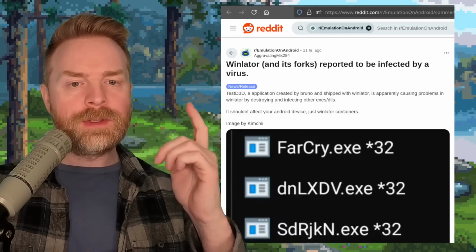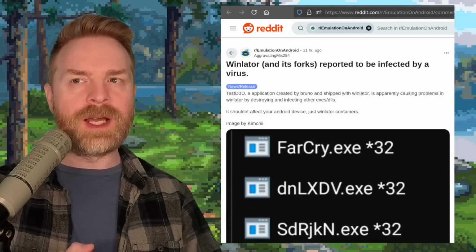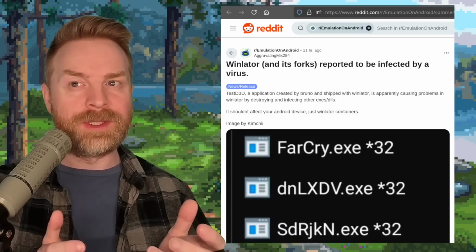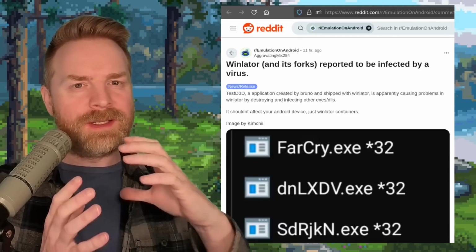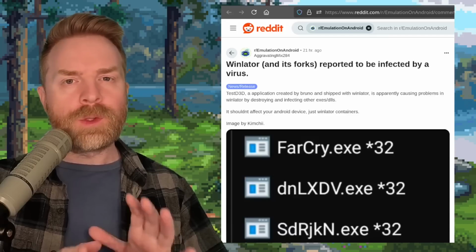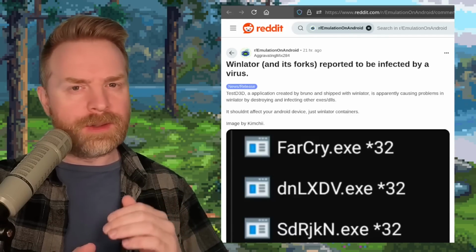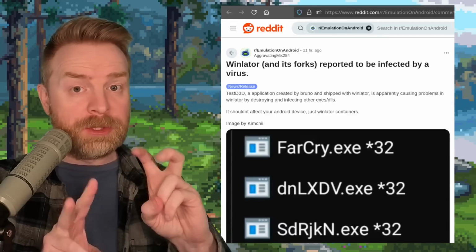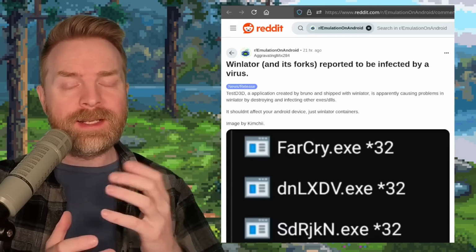They say here it shouldn't affect your Android device, but I would say at the same time, I think it does have access to some Android system files. So even though it's containerized, I'd still be a little bit leery about the entire thing. Unfortunately, I don't know what version of Winlator this started in, so I can't recommend a safe version of Winlator or really anything like that.